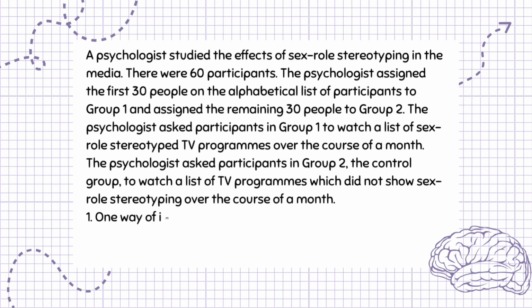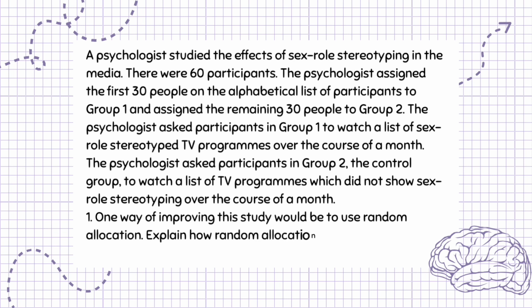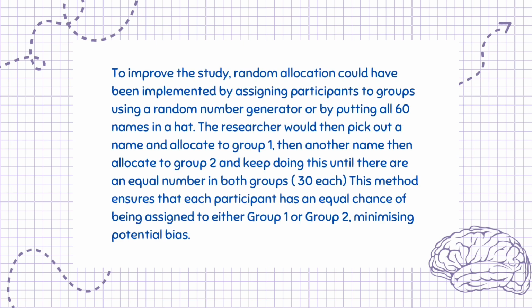Question 1. One way of improving this study would be to use random allocation. Explain how random allocation could have been carried out. 3 marks. To improve the study, random allocation could have been implemented by assigning participants to groups using a random number generator or by putting all 60 names in a hat. The researcher would then pick out a name and allocate to Group 1, then another name then allocate to Group 2 and keep doing this until there are an equal number in both groups, 30 each. This method ensures that each participant has an equal chance of being assigned to either Group 1 or Group 2, minimizing potential bias.